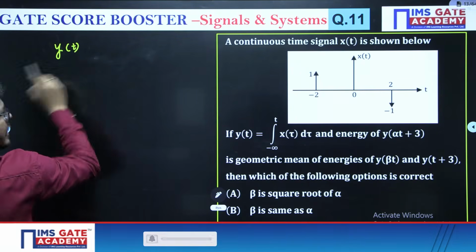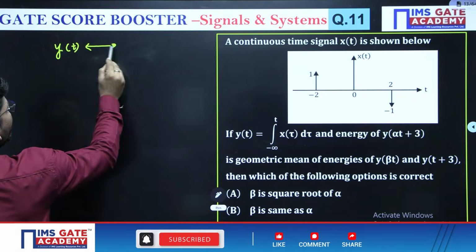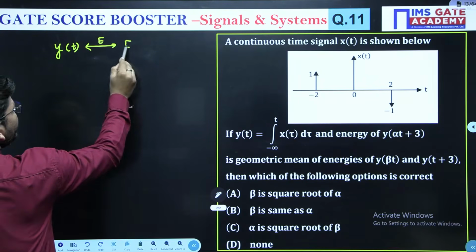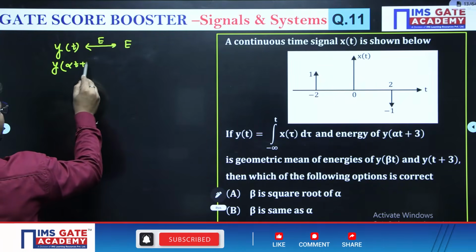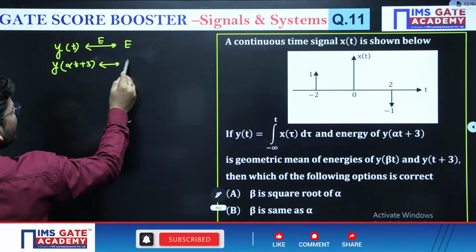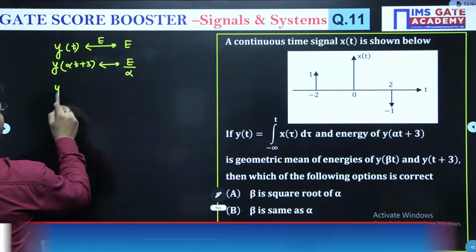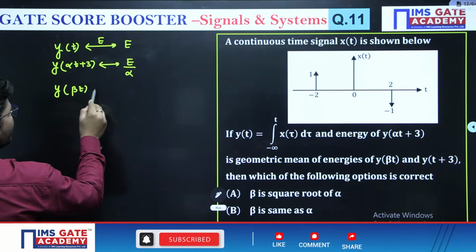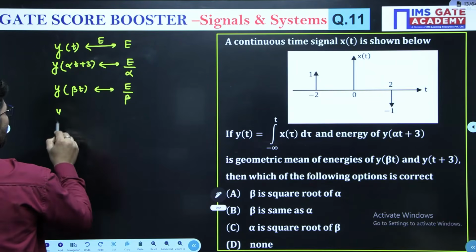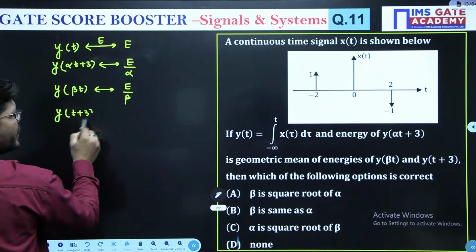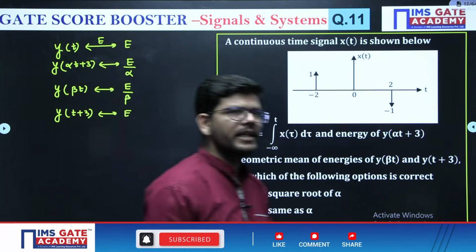What is the energy of y(t)? The energy of y(t) is going to be E. Then what is going to be the energy of y(αt+3)? It will be E upon alpha. Then what is going to be the energy of y(βt)? This is going to be E over beta. What is going to be the energy of y(t+3)? It is going to be E. Energy is only affected by scaling, nothing else.